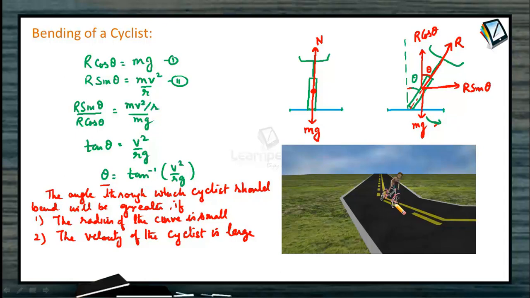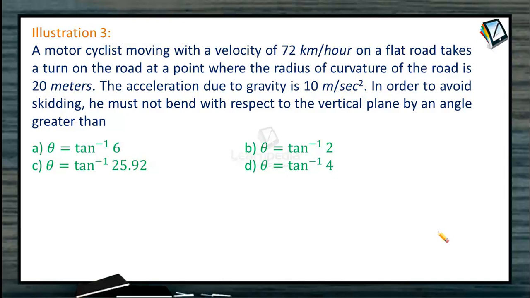Why does the cyclist bend when he comes across a turn or a curve? Because he has to provide himself the necessary centripetal force, and he does so by leaning inwards on a horizontal track. If friction is there, then friction also helps him to provide the necessary centripetal force, which we have already studied. Let us see an illustration here to understand more clearly.